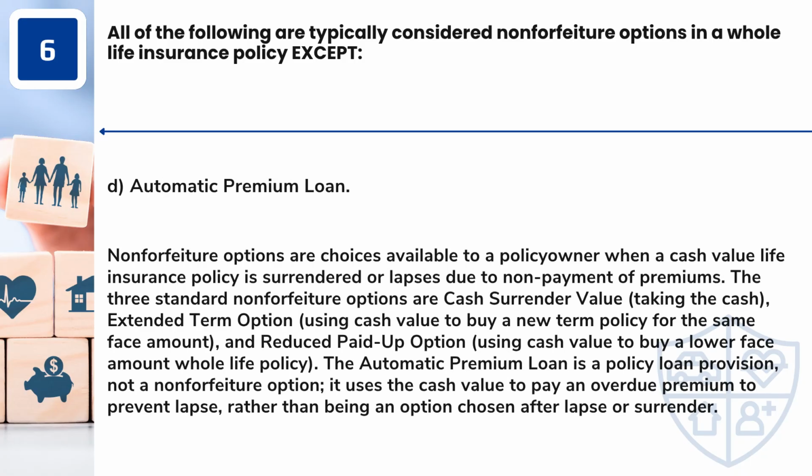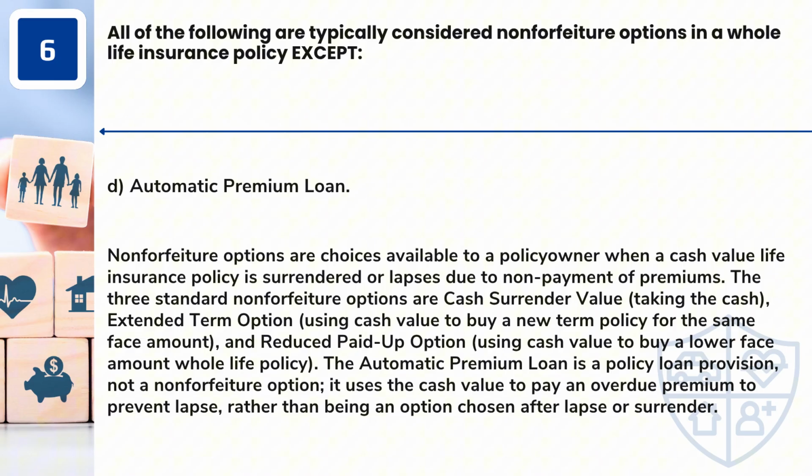Answer, D. Automatic premium loan. Non-forfeiture options are choices available to a policy owner when a cash value life insurance policy is surrendered or lapses due to non-payment of premiums. The three standard non-forfeiture options are cash surrender value, taking the cash; extended term option, using cash value to buy a new term policy for the same face amount; and reduced paid-up option, using cash value to buy a lower face amount whole life policy.